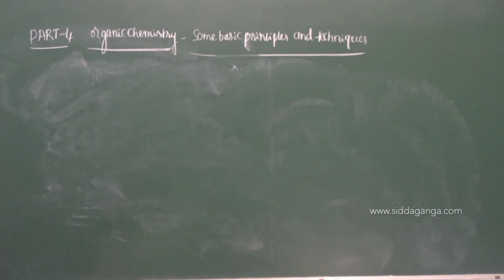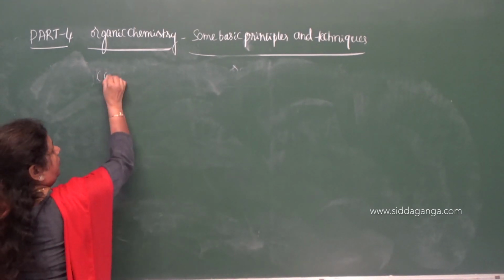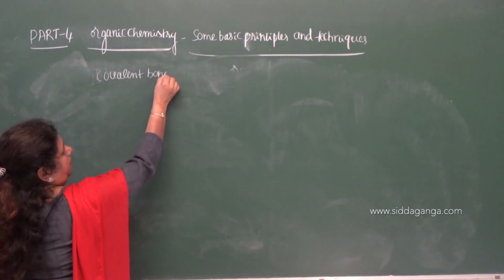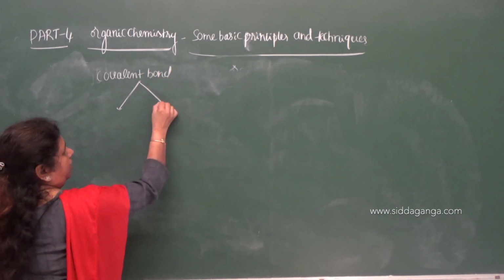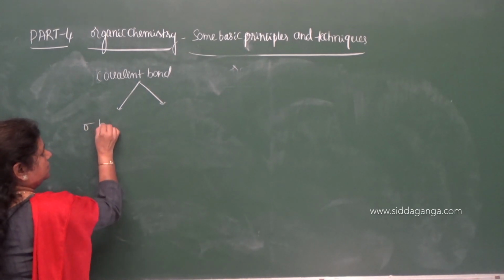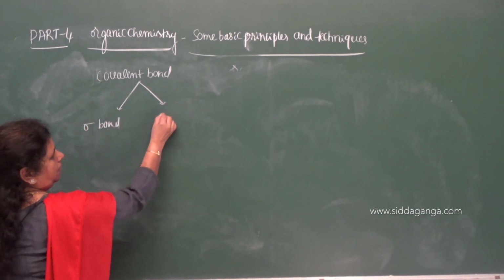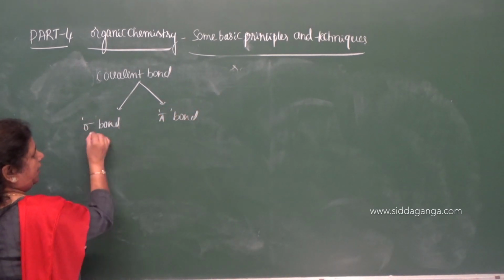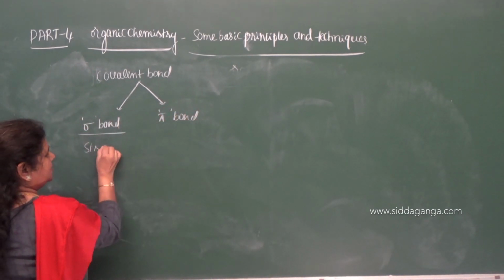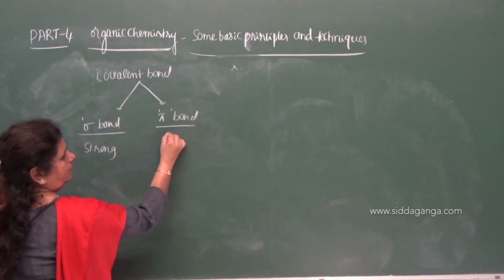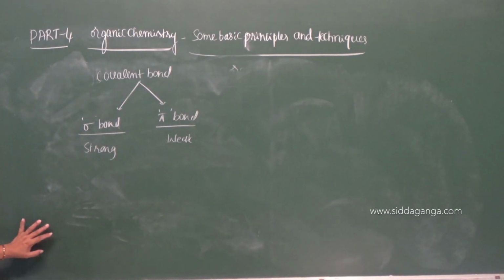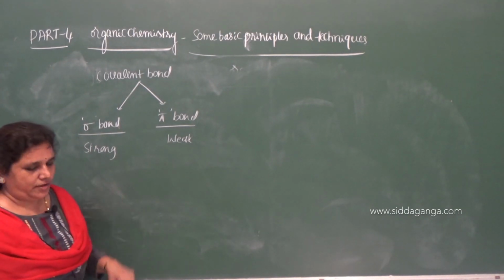The covalent bonds formed by carbon are of two types: one is sigma bond, another one is pi bond. And remember, sigma bond is strong and pi bond is weak.